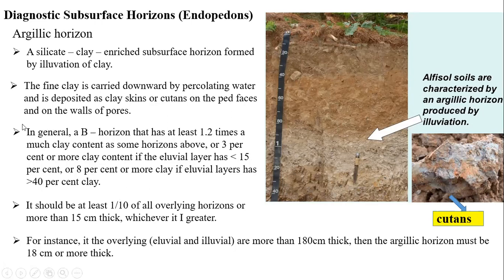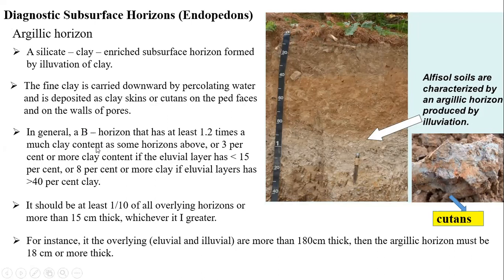Please read this sentence, students. Because if the eluvial layer has some amount of clay, the illuvial layer has this much amount of clay. That is what I'm mentioning in this horizon. So when this type of conditions prevail, we can say that it is called the argillic horizon.